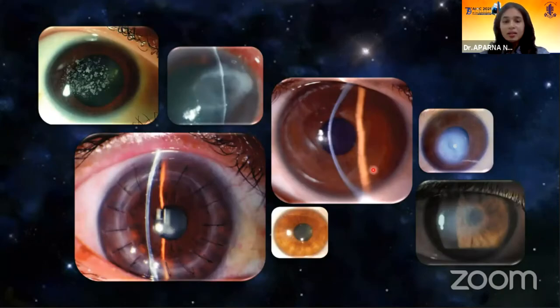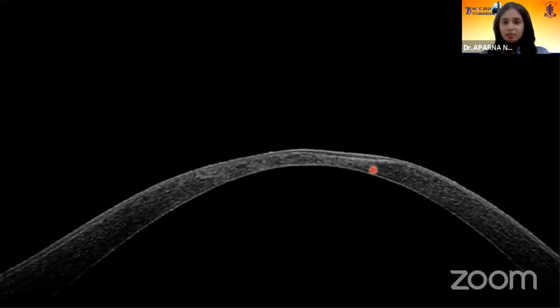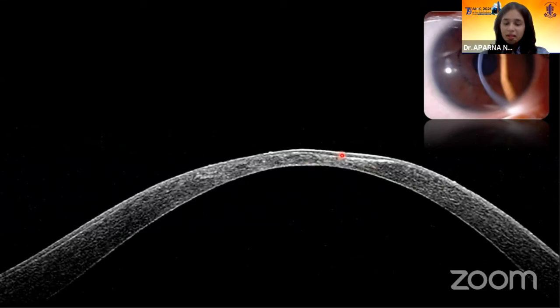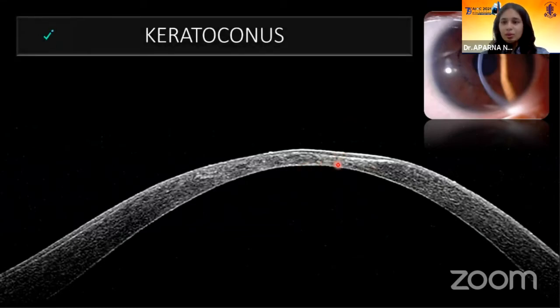Next, coming to the ectatic disorders of the cornea. The most common ectatic disorder we come across is keratoconus. As we can see in this image, there is localized thinning as well as apical scarring. This is suggestive of keratoconus.